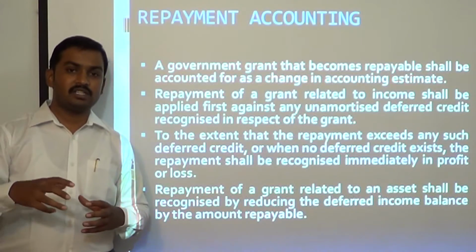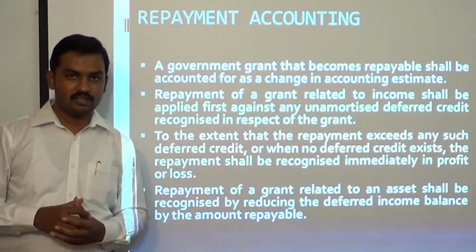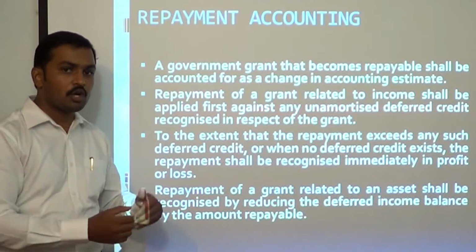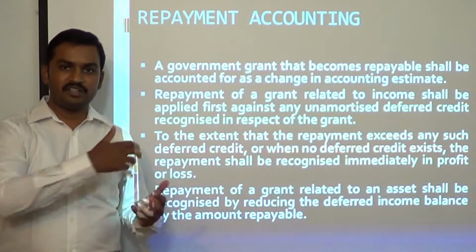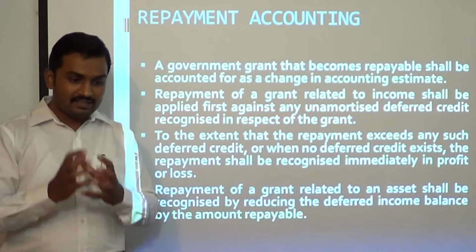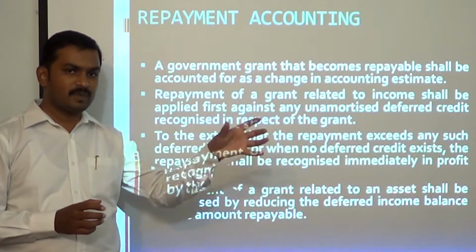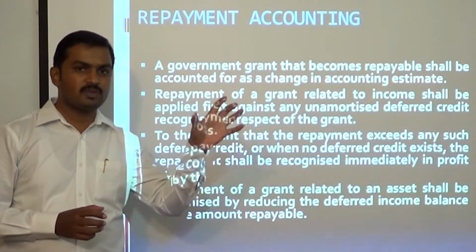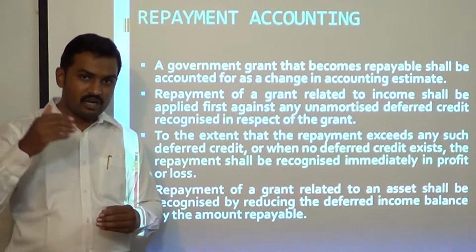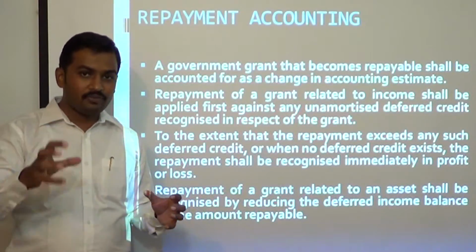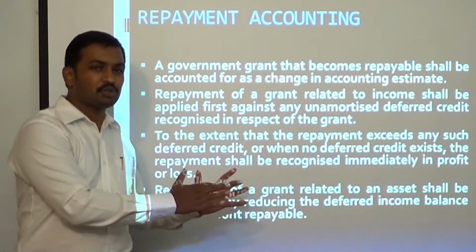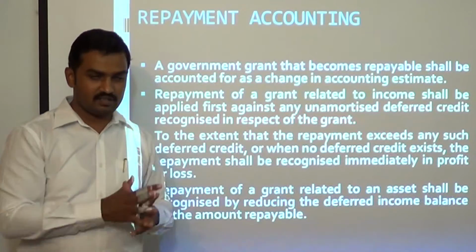Suppose the grant was related to acquisition of a depreciable asset. So when you receive a government grant and the grant is received for acquisition of a depreciable asset, we have discussed this in earlier lectures as well. Sometimes the government can give you a grant and this grant has to be used only for acquisition of a specific type of an asset and it has to be used in a specific region only. Okay. So in such cases, the accounting which was prescribed under Ind AS 20 was, you have to set up that grant as deferred income and release it to P&L account in the proportion of depreciation being charged on that asset. Okay.